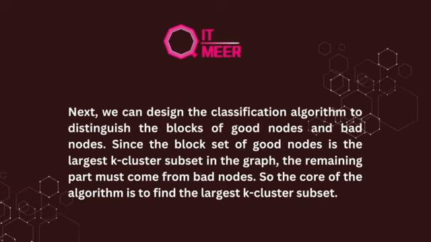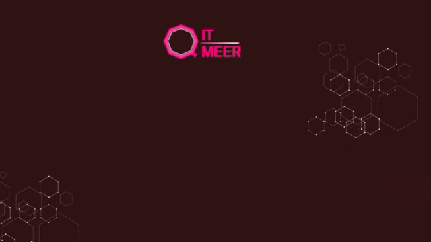Next, we can design the classification algorithm to distinguish the blocks of good nodes and bad nodes. Since the block set of good nodes is the largest k-cluster subset in the graph, the remaining part must come from bad nodes. So the core of the algorithm is to find the largest k-cluster subset.